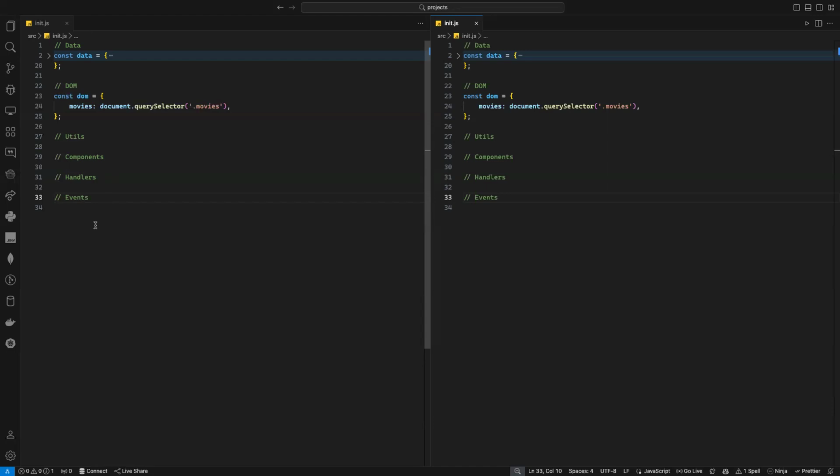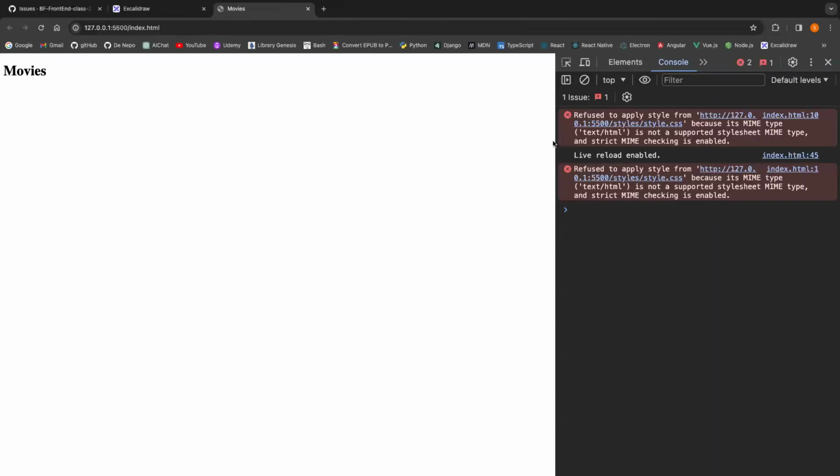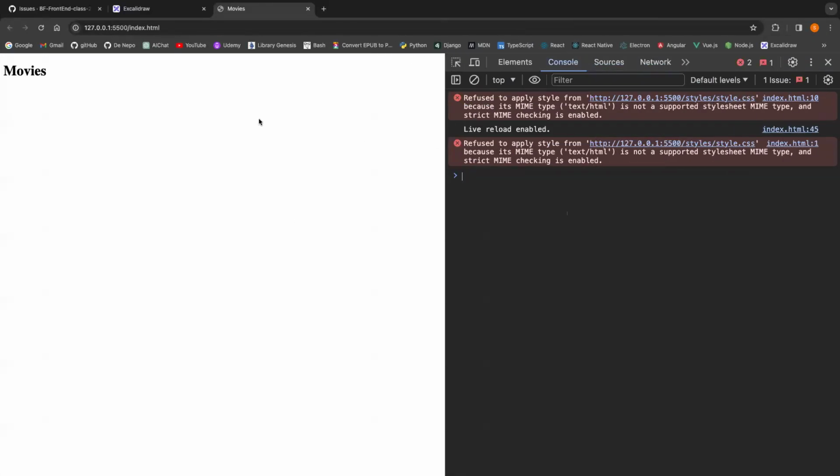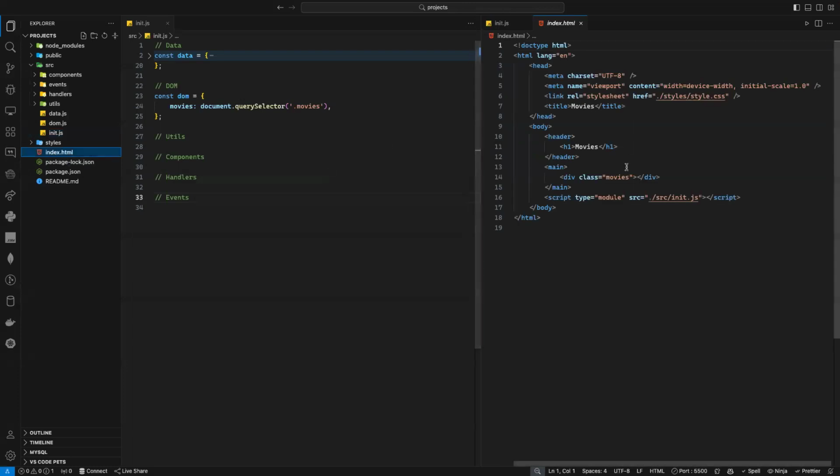So what is the event? What do I want to do? Well, if I open my page in live server here, as you can see, refused to connect, apply styles dot. So probably I have something wrong here. Yeah, because here it's styles. Is it styles? Yes, it is styles, but it's not style here. It's index. Now it should be good.